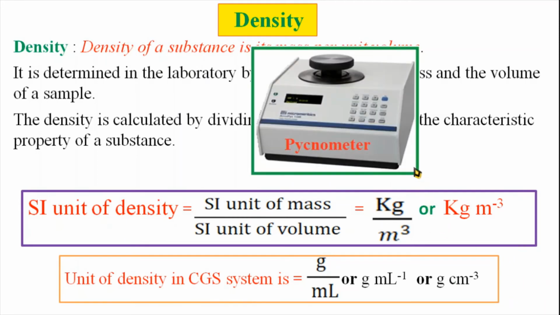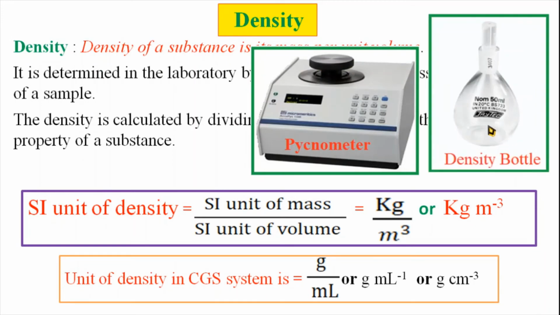Density is measured in the laboratory by using a pycnometer. This is the pycnometer. Here the density bottle is placed. This is a 50 ml density bottle. The volume is clear, 50 ml, and the mass is to be calculated by using this pycnometer, and finally we get the ratio, that is m by v, which we call density.